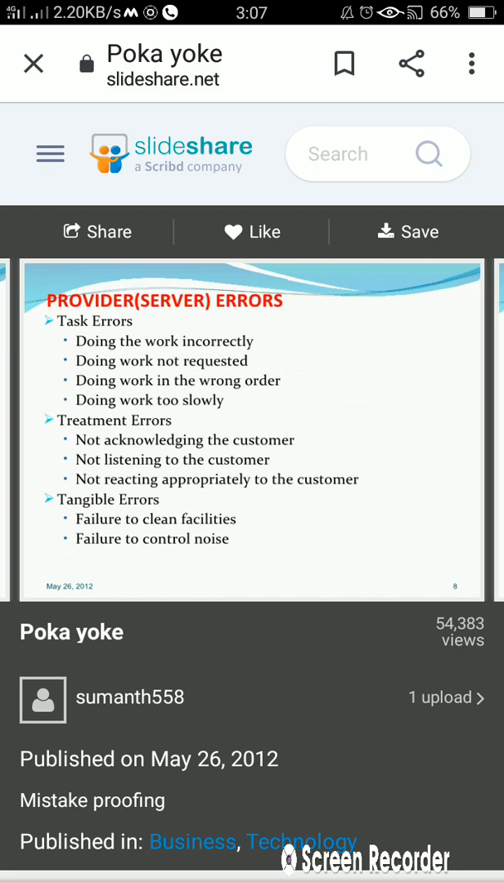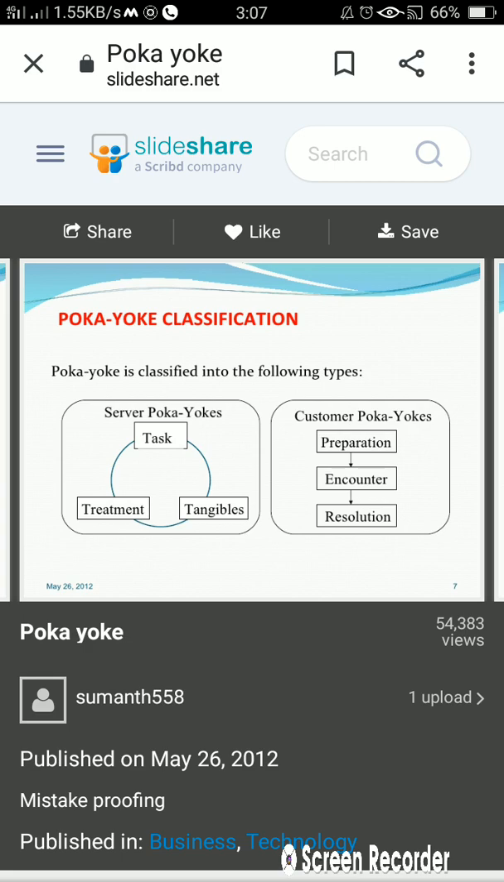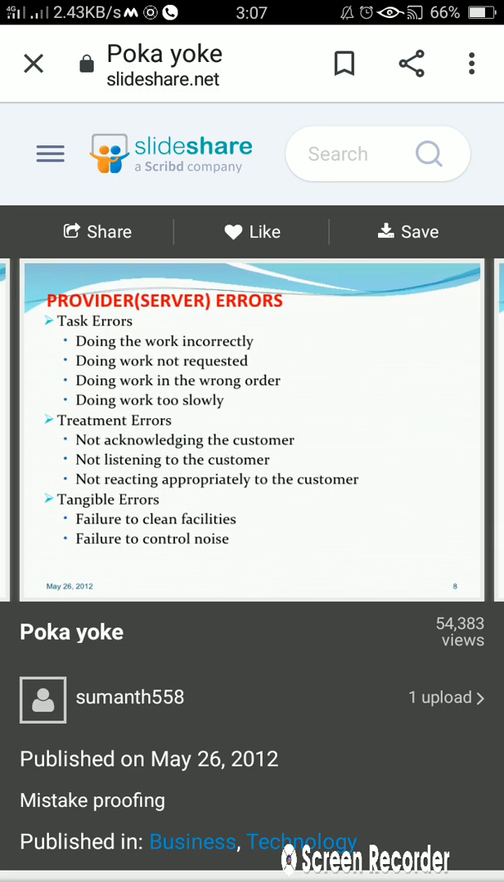Going further, tangible errors. What are these tangible errors? As we have studied, the server poka yoke consists of 3 types of error: task errors, treatment errors and tangible errors, out of which we have considered task error and treatment error, and now what is tangible error. Failure to clean facilities means whatever facilities we have, if we do not clean them, it will be considered a tangible error. Then failure to control noise means whatever machinery we are using makes noise, it will be a tangible error.